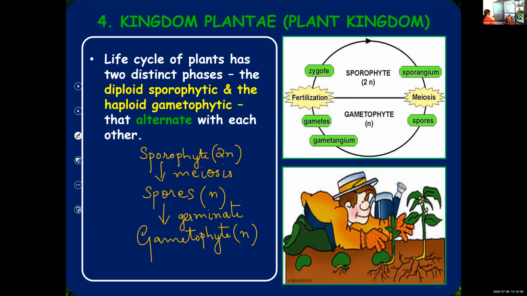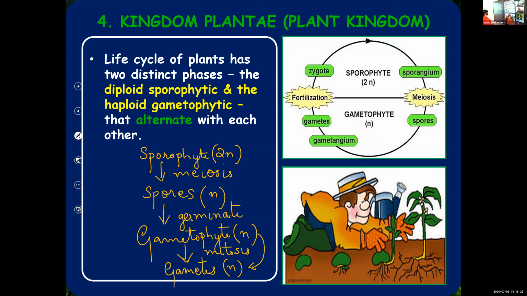And this gametophyte will produce gametes. Male gametophyte will produce male gametes. Female gametophyte will produce female gametes. And since the chromosome number is same, N is remaining N itself, so it will be mitosis. So it carries out mitosis.